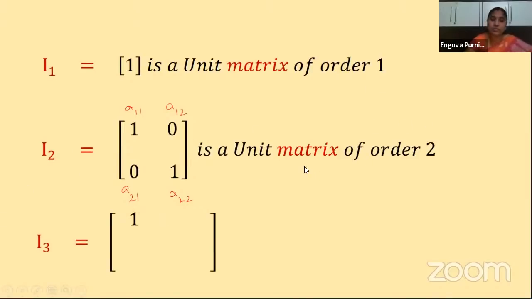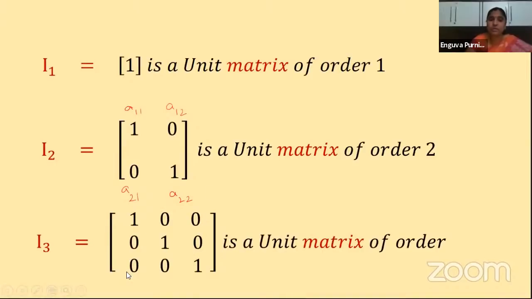And one more example is I3: 1 0 0, 0 1 0, 0 0 1, a unit matrix of order 3. Here, children, always remember, the unit matrix is almost the same as a scalar matrix. But in the scalar matrix you can have any number other than 1. If it is exclusively 1, then it is called a unit matrix or identity matrix.